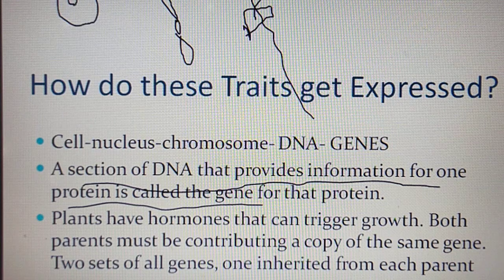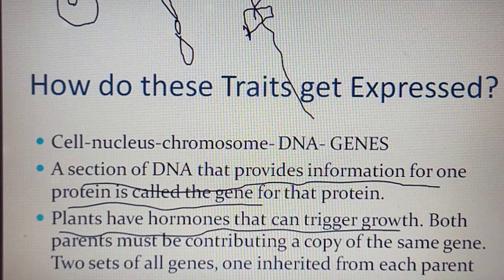For example, plants have hormones that can trigger growth, but parents must be contributing a copy of the same gene. That means the plant hormone will help to increase the growth of the plant. The offspring have to get that information from their parents. So the male parent and the female parent contribute a copy of the gene to the offspring.